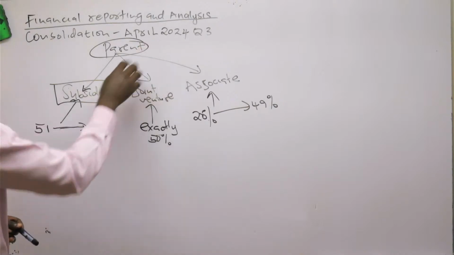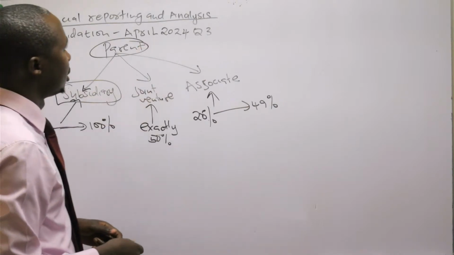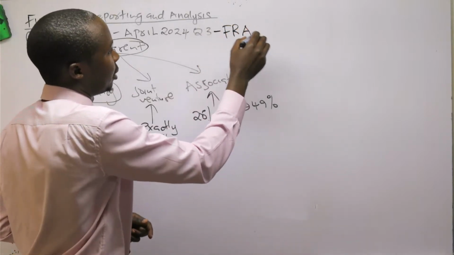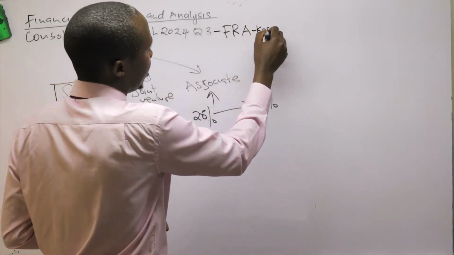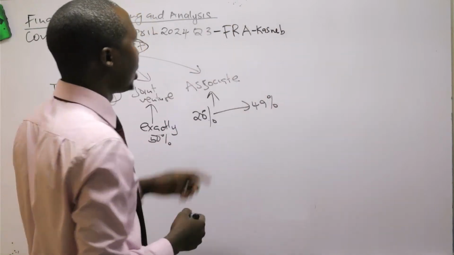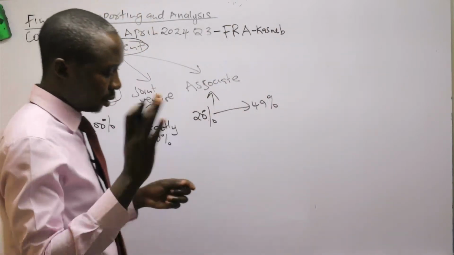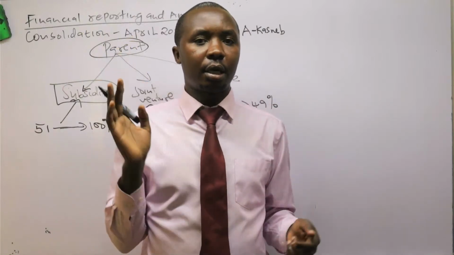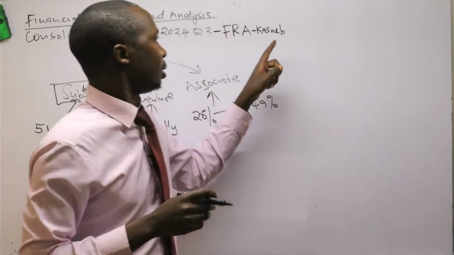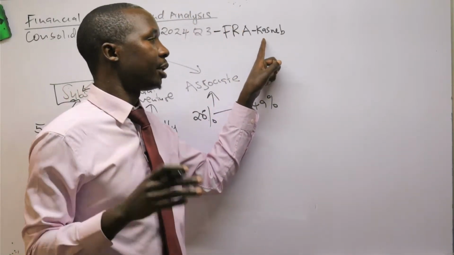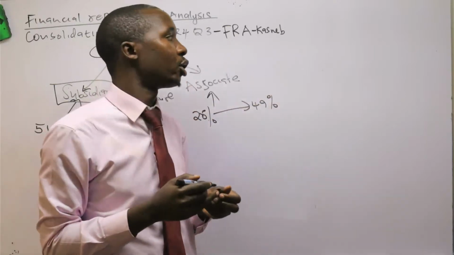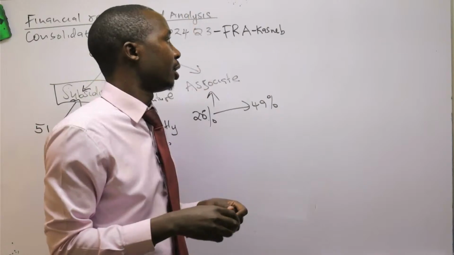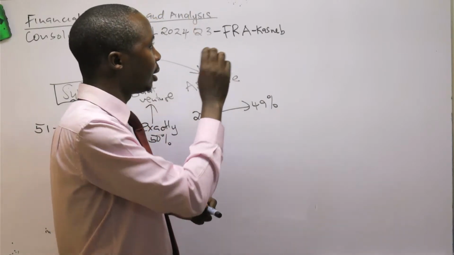So let's look at April 2023, FR, that is Financial Reporting and Analysis, Kasneb. But remember, financial reporting and analysis cuts across. Meaning other than being tested by Kasneb, it can be tested by other examination bodies, including ACCA, other foreign examination bodies like CCA.